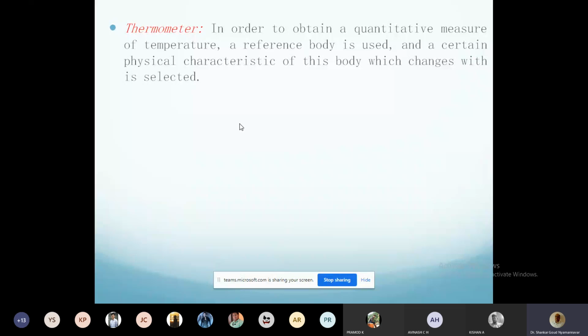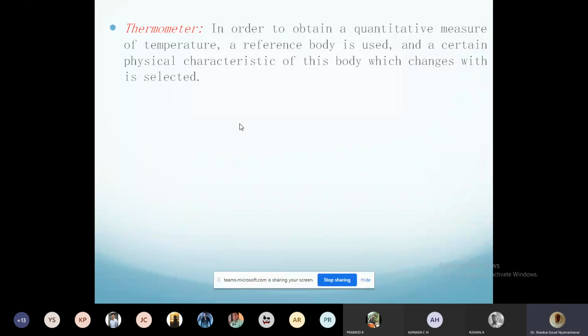This thermometer has some physical characteristic which changes with temperature or thermal level, right?